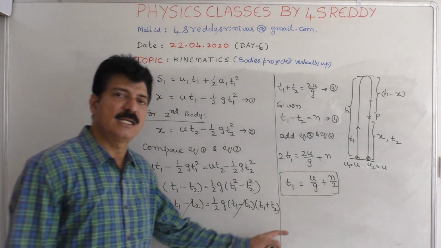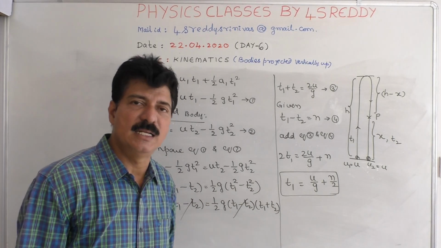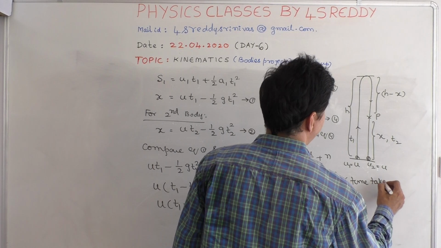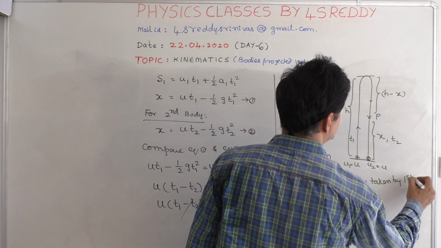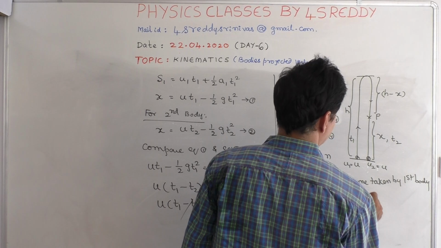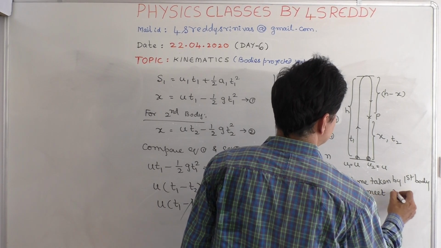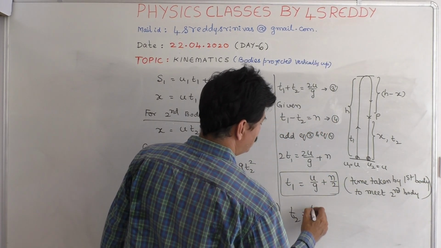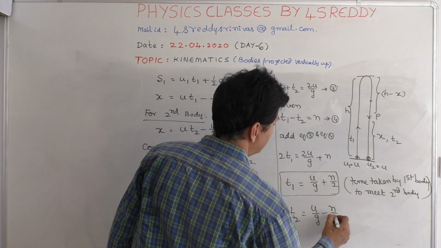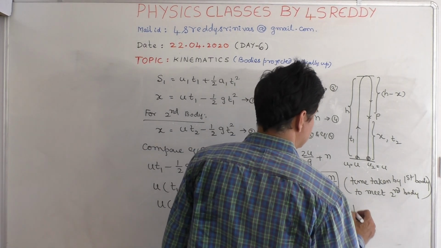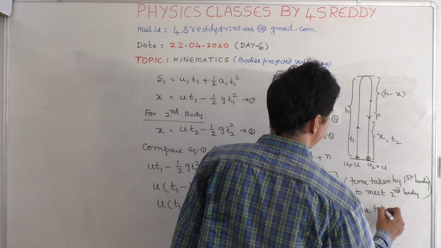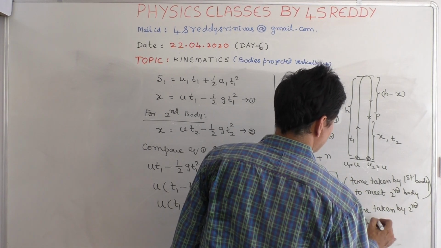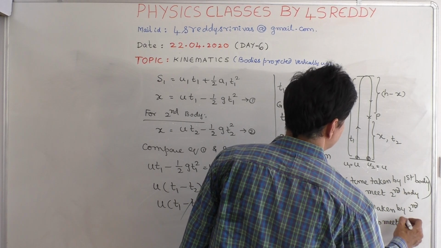So if you know the initial velocity and the time difference, you can easily calculate. This is the time taken by the first body to meet the second body. Or suppose if you want T2, it is U by G minus n by 2. This is the time taken by the second body to meet the first body.